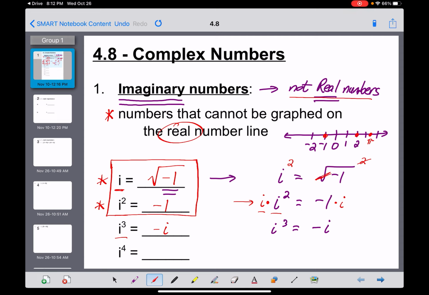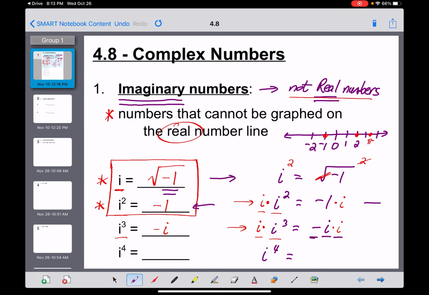All right, I can do that same trick again now to get i to the 4th. I can take my i cubed equation right here and multiply both sides by i again. i times i cubed is going to get us i to the 4th. And now on the right, i times i is i squared, and i squared is equal to -1.